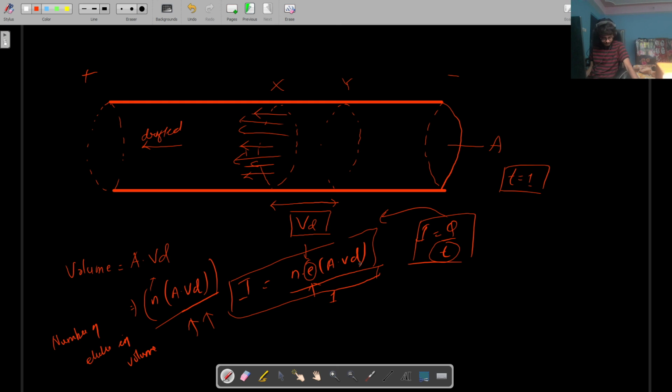Clear? Okay, so we'll do the rest tomorrow. We'll need to do mobility of electrons, and we have to derive Ohm's law in terms of this.